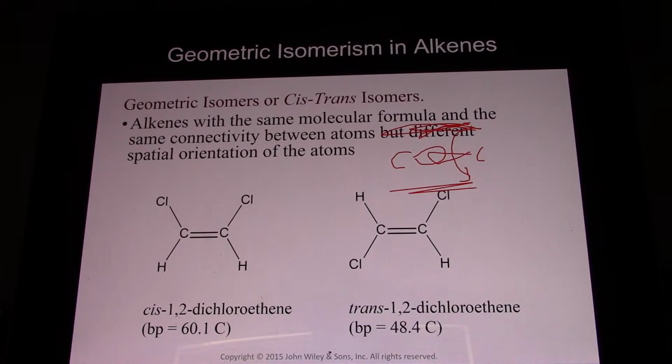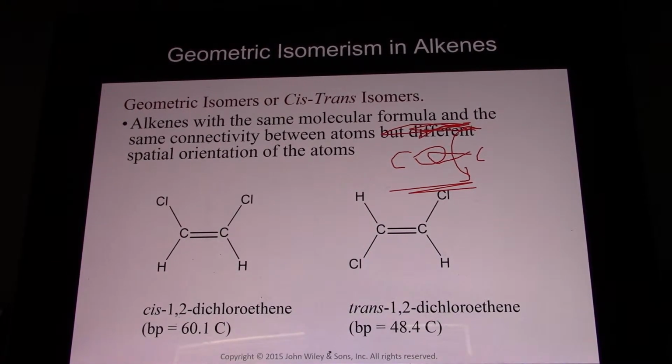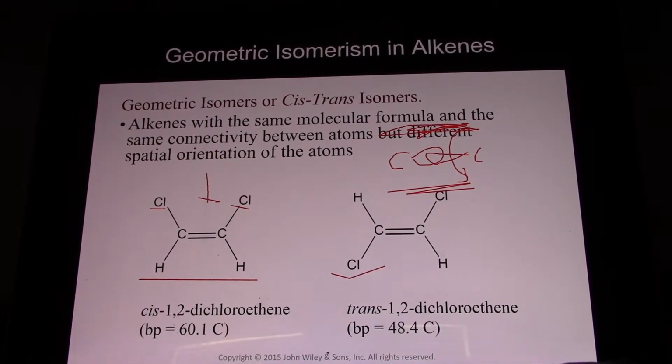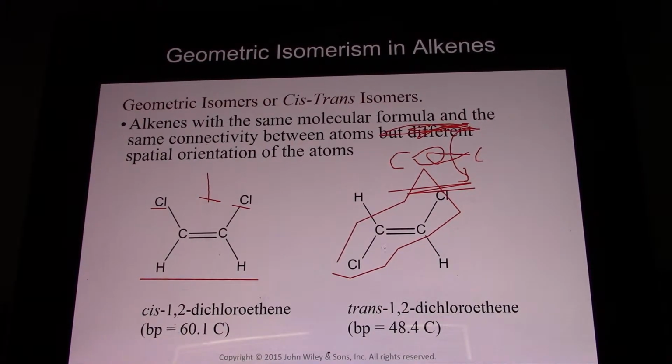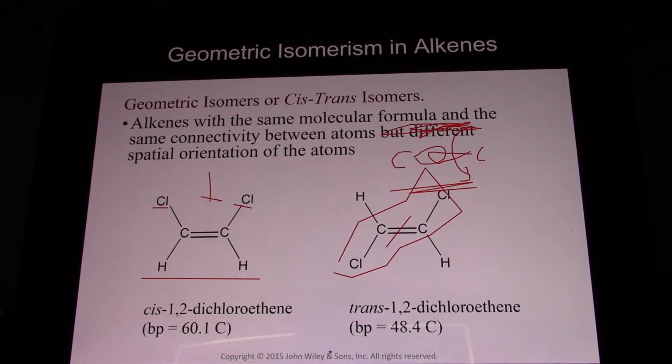And so once you have a double or triple bond, there is no rotation, which gives us geometrical isomers, because now these two are not the same. This is a cis compound because both of the major substituents are on the same side of the double bond. They're both on this side of the double bond. And here we have a trans because the two major substituents are on opposite sides of the double bond. They are trans of the double bond.